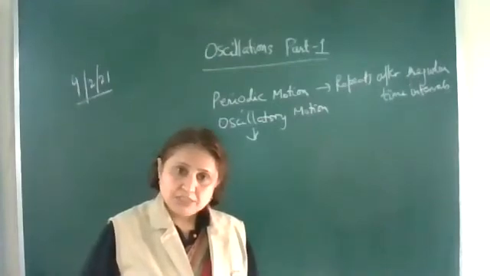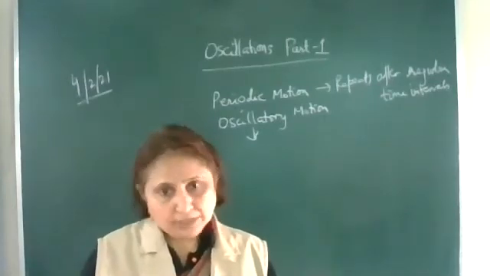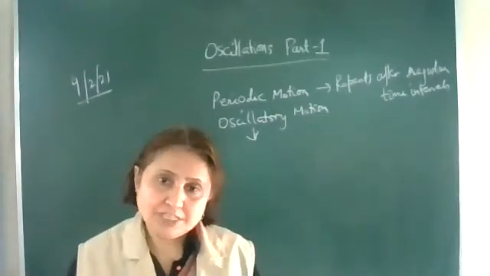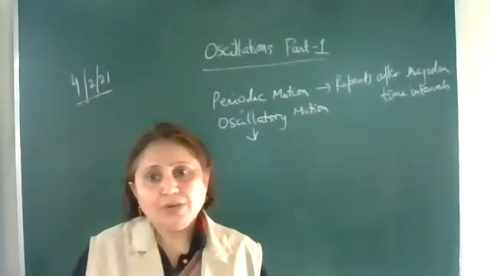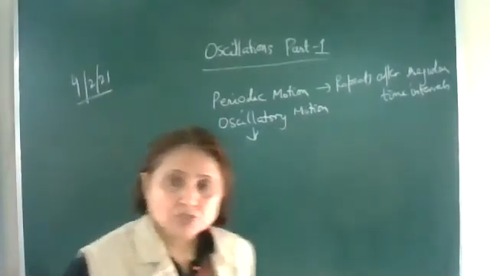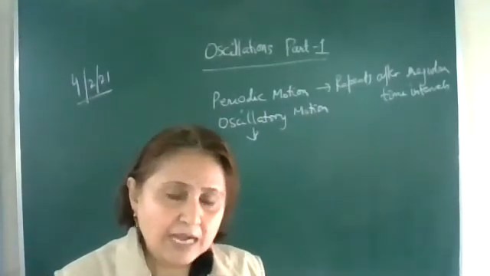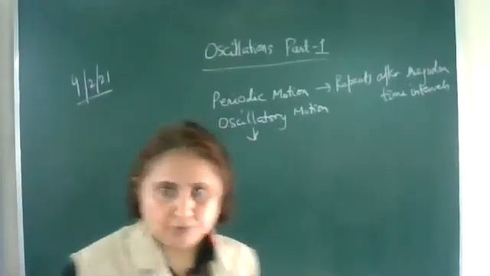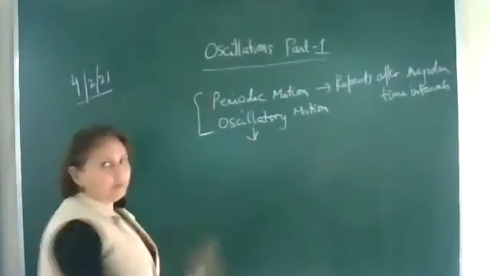Whereas oscillatory motion is the motion which moves to and fro about its mean position, or you can say it moves back and forth about its mean position. For example, the motion of a simple pendulum. It is moving to and fro about its mean position. So such a motion we call the oscillatory motion. Periodic motion is the one which repeats itself after regular intervals of time, and oscillatory motion is the one which moves to and fro about its mean position. So these are the two types of motions.